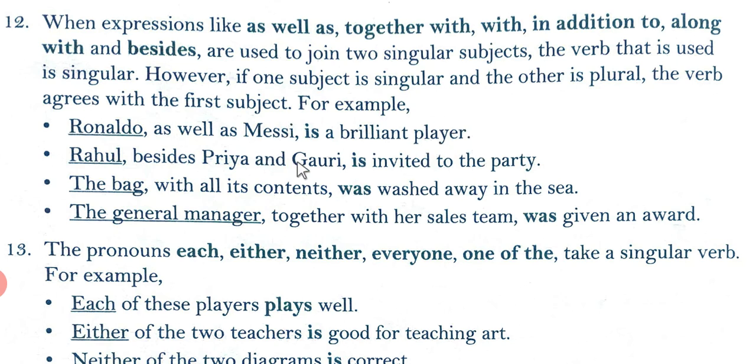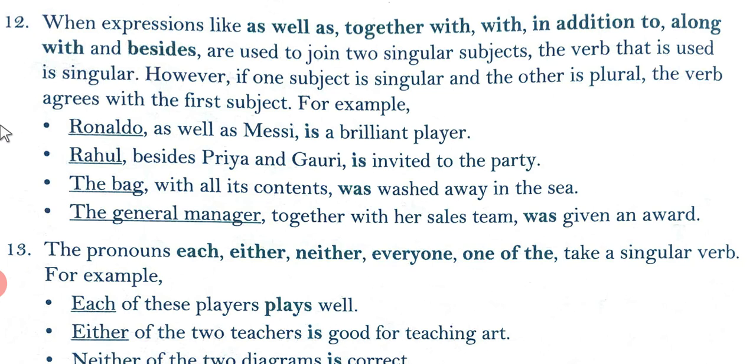So here what it is saying is that when expressions like as well as are used to join two singular subjects, that is Ronaldo and Messi, the verb that is used is singular, that is, is. Rahul besides Priya and Gauri is invited to the party.